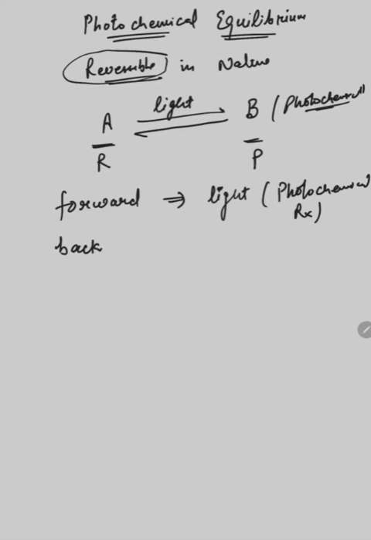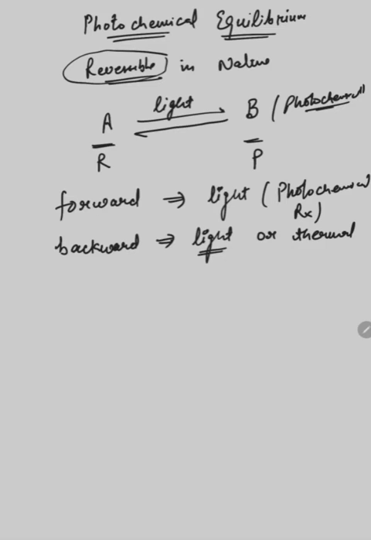But the backward reaction has two possibilities. Backward reaction can also occur in the presence of light, or you can say in the backward reaction light can be emitted, or the backward reaction can be a thermal reaction. So the backward reaction is of two types.